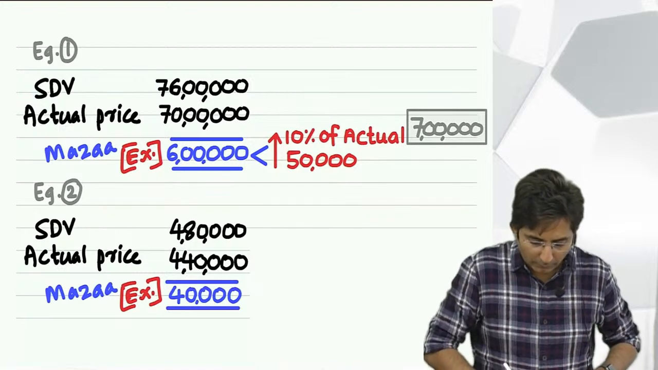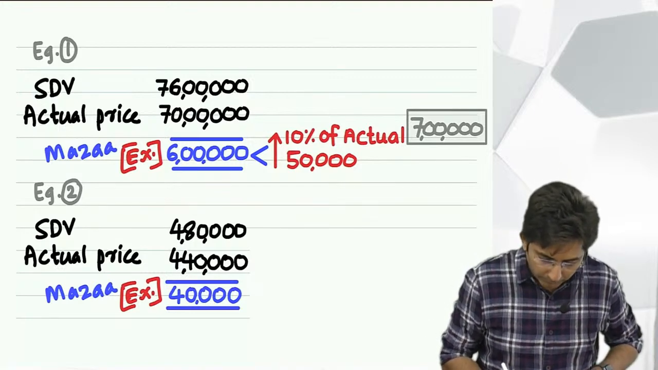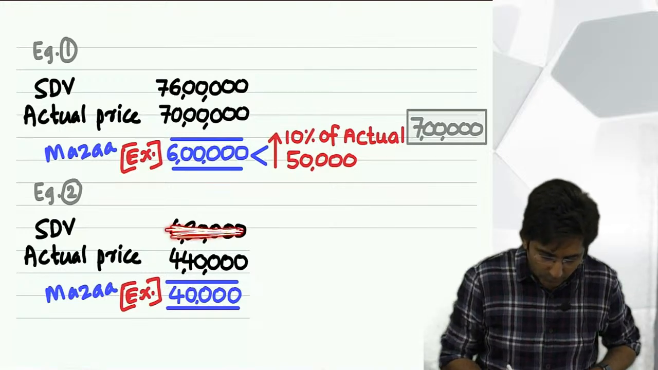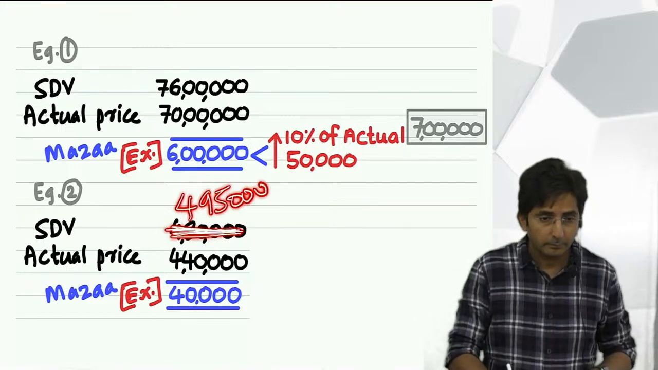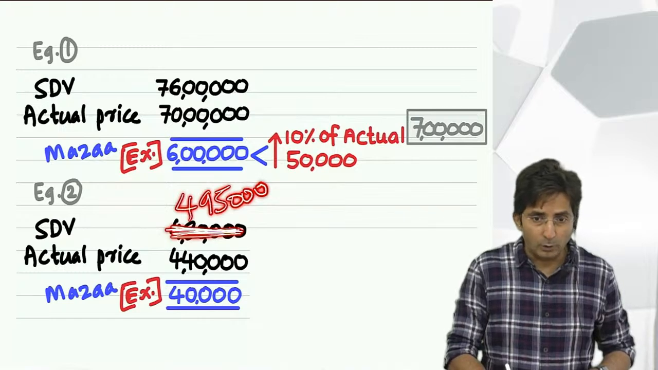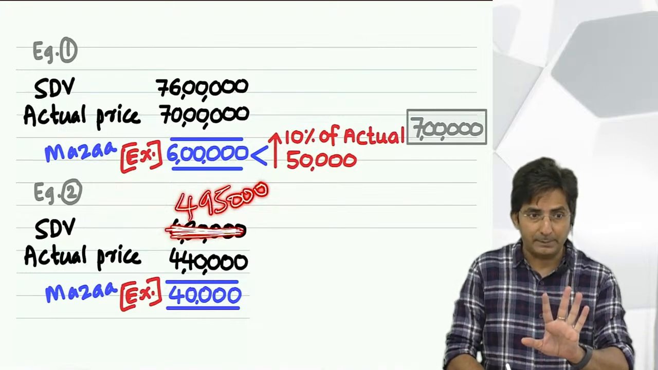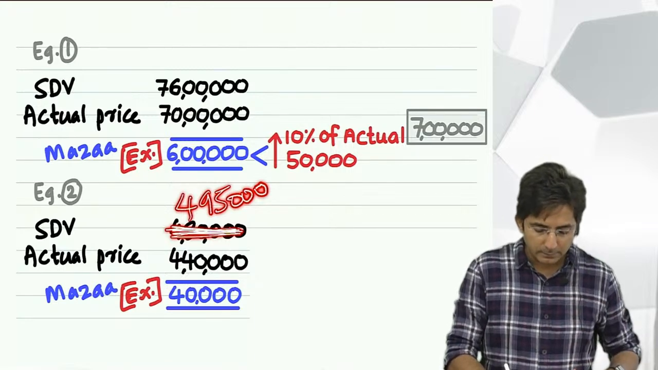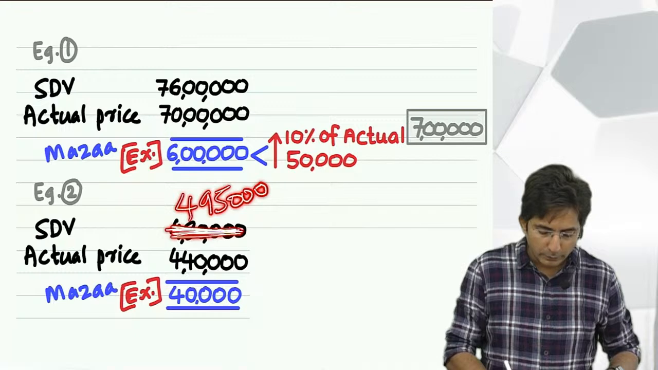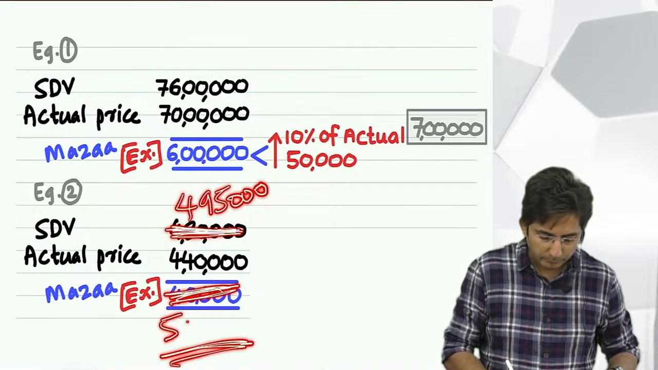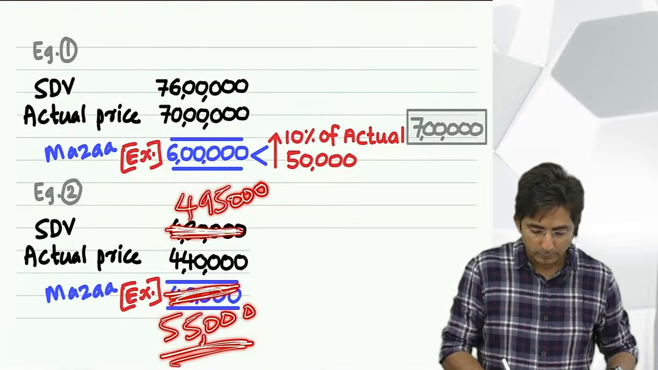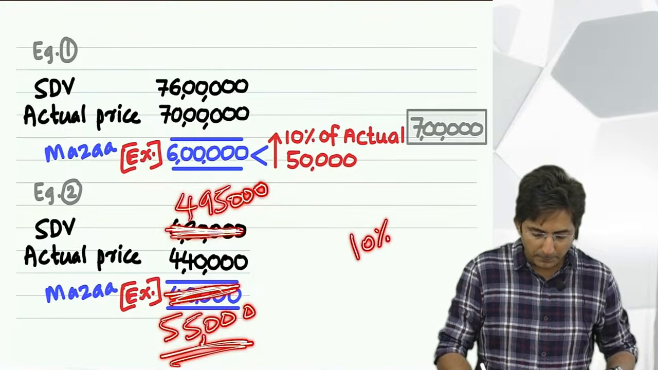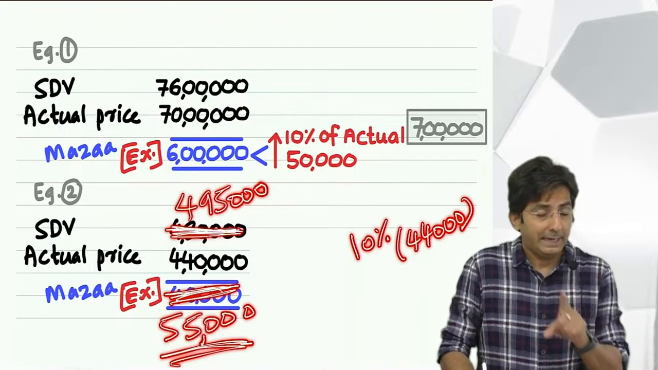Okay, tell me, what if I change the figure? What if I am making one change? What if this was 4,95,000? So stamp duty value 4,95,000, actual price I am keeping same, 4,40,000. So now what is the difference? So now I am getting a benefit of 55,000. Now find out 10% comes to how much? Still it is 44,000 because 10% we are taking on actual. And I didn't change the actual price.